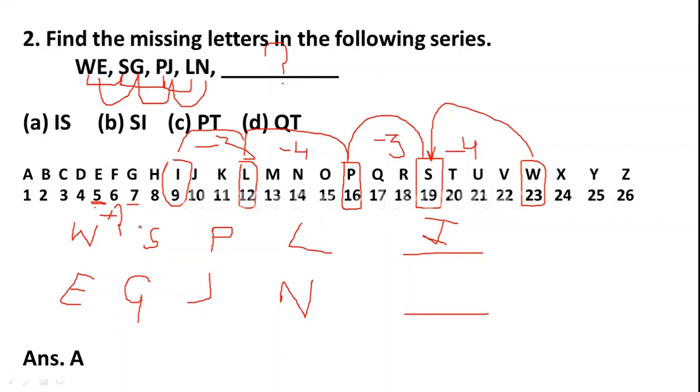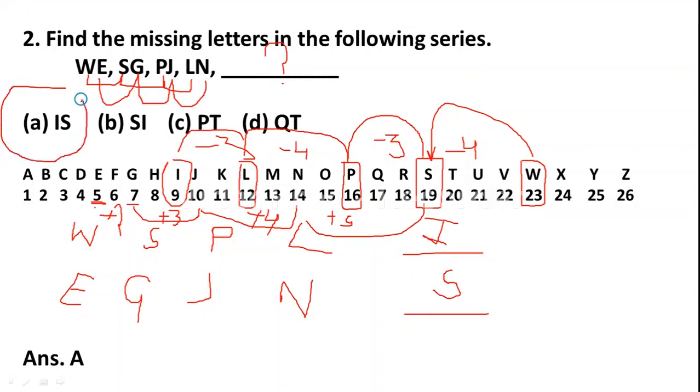Next from G to J. G to J, again 1, 2, 3. Again the difference is +3. J to N, 1, 2, 3, 4. The difference is 4. Okay, the next difference will be 5. So 1, 2, 3, 4, 5. It is S. So the next series is IS. So IS is the correct answer. So here option A is the right answer. I hope you understood this. Now we will go to the next question.